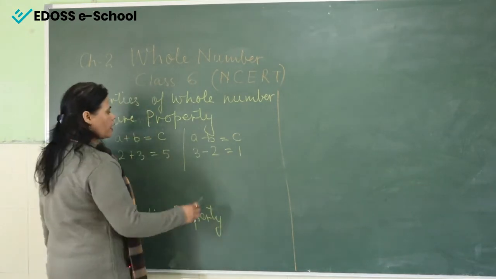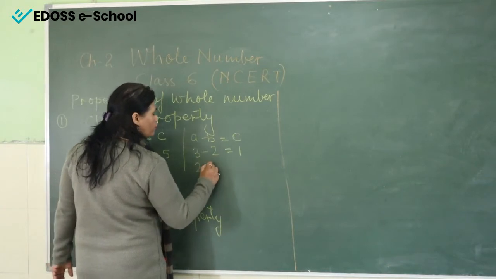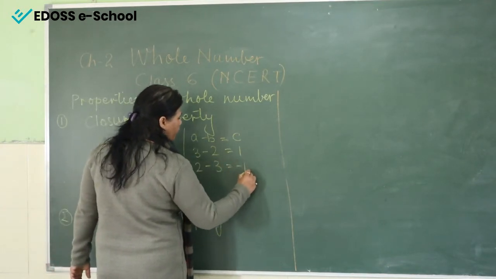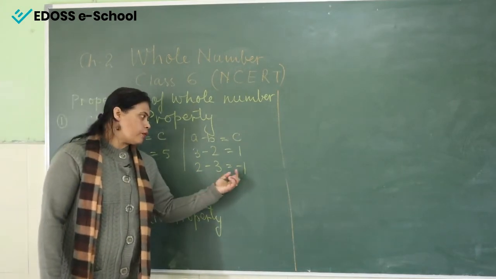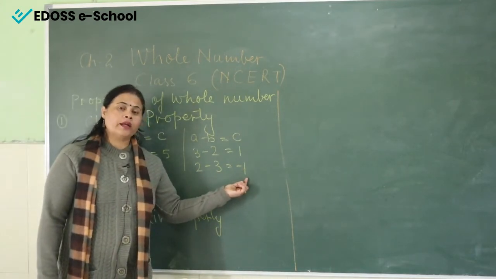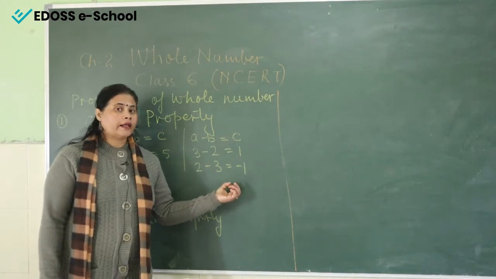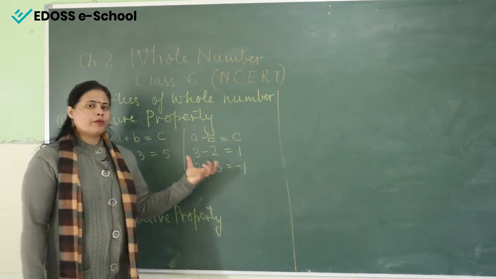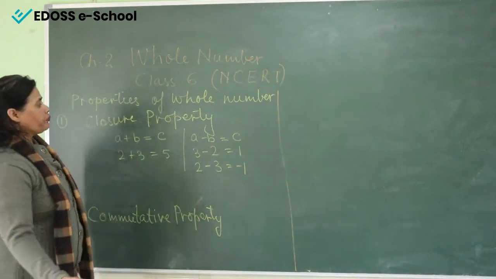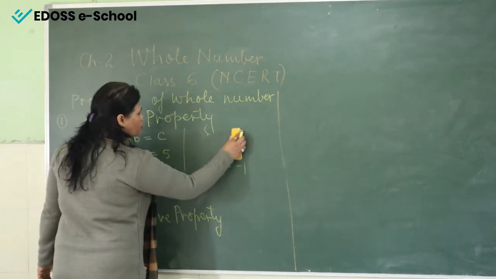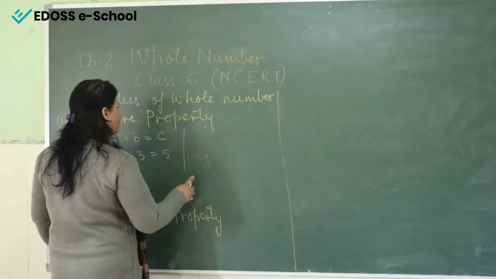But if I am talking about another case, 2 minus 3, here we get minus 1. So when we subtract these two whole numbers, we get the answer minus 1, and it is not a whole number, it is an integer. So subtraction is not followed by the closure property. Now come to the next, the multiplication property.